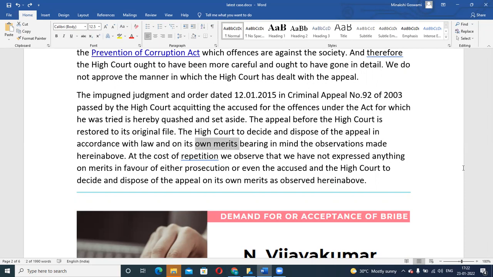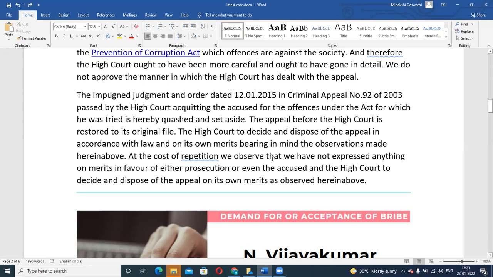It is a crime committed against society. So keeping all these things in mind, taking into consideration the evidences, the observations made by the trial court, and the reasoning given by the trial court, they need to again entertain this appeal. Okay, the previous decision is not valid, not binding.